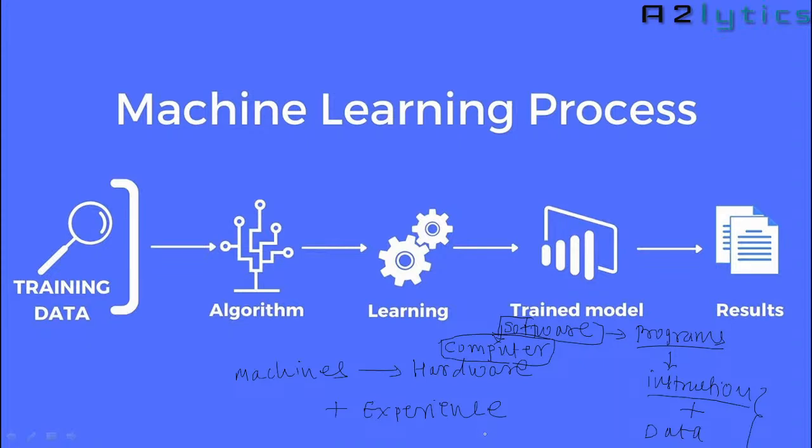So that kind of experience we want to include in the machine. Instead of making it work based on instructions, we want to add some experience, some expertise in the machine. So how can we add it? Based on data. So this is the flow.